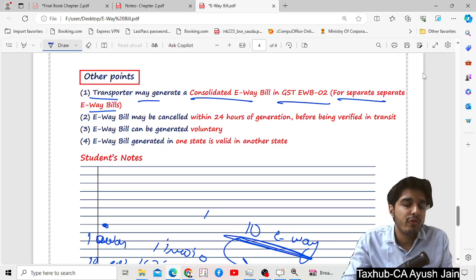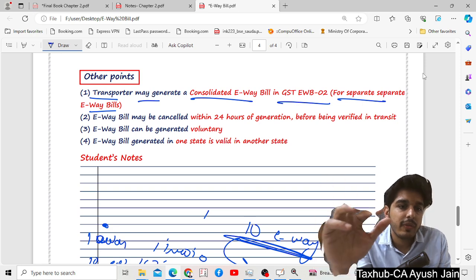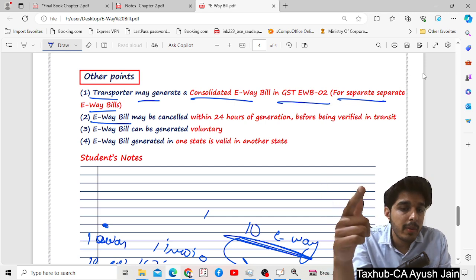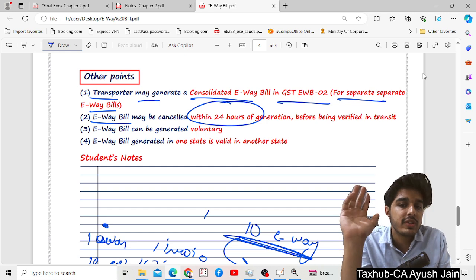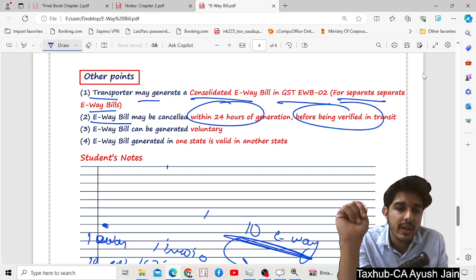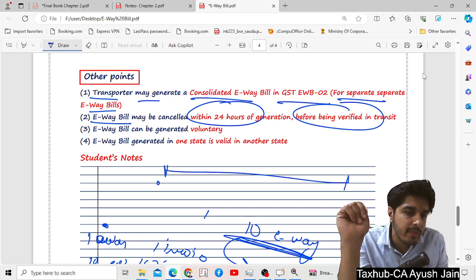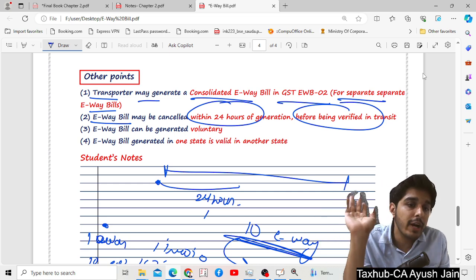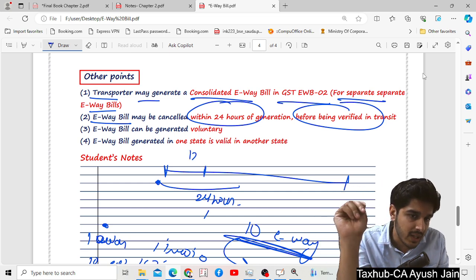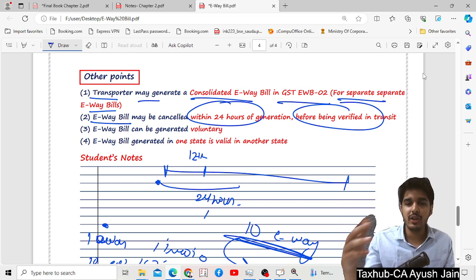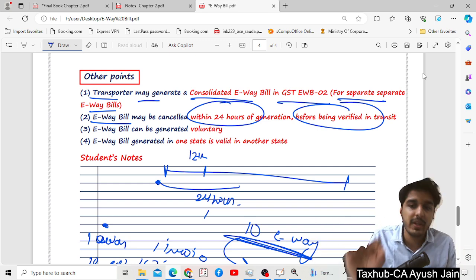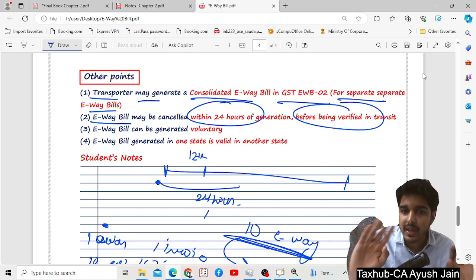Now it says that once you have generated your e-way bill, what is the time limit to cancel the e-way bill? So an e-way bill may be cancelled within 24 hours of the generation of the e-way bill or before being verified. Suppose you have generated the e-way bill here, so you can cancel anytime before 24 hours or before being verified by the officer. Suppose in this 12th hour only your goods are being verified. Now you say no, I am going to cancel this e-way bill. So this is not possible. Your case is open now. Your proper officer has caught you. It means that now you cannot change.